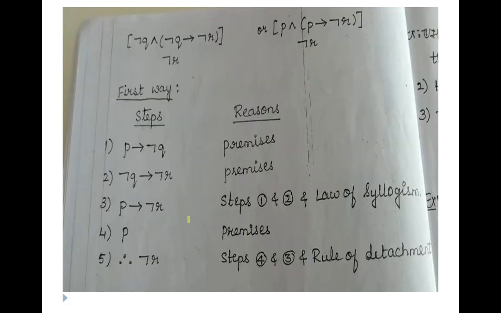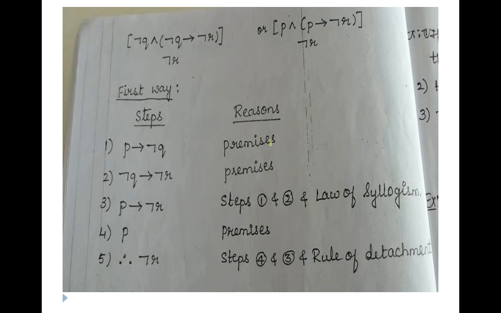Then what we have is, we have converted this into p, another one is q, another one is r. These are primitive statements, do not get confused. These are called premises, these are called primitive statements, and this is what we have written in tabular representation. Then we try to simplify that, to see whether we will get a conclusion or not. That one we have solved in two ways.